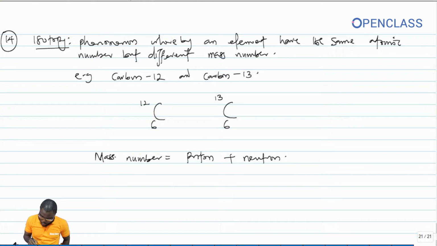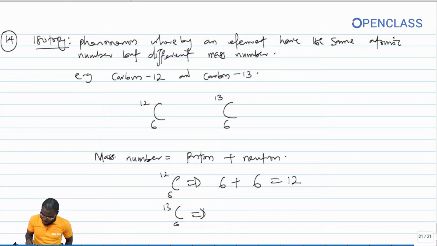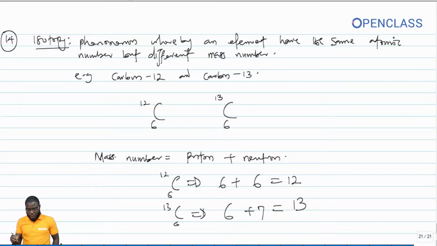So for carbon 12, for instance, this one has 6 protons plus 6 neutrons, and this gives us 12. For carbon 13, this one has 6 protons plus 7 neutrons, and this gives us 13. So we can now all agree that why you have this isotopy is because of difference in what? Difference in the number of neutrons.